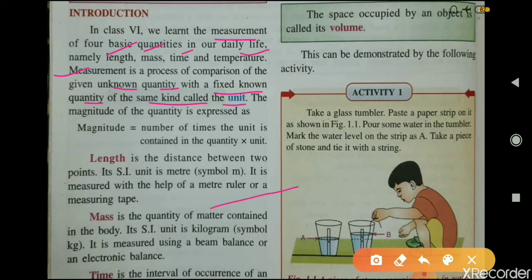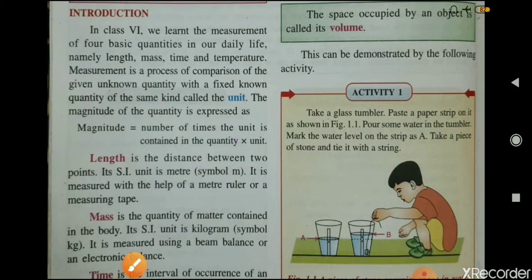Suppose you need to find out the length of this line segment AB, that is an unknown quantity. For finding the length of this line segment AB, you need a fixed known quantity, that is a scale. You know that the values on this scale, that is here 0, 1, 2, 3, these values are fixed on this scale. So this is a known quantity. So by comparing this unknown quantity with a fixed known quantity of the same kind, this process is known as measurement.